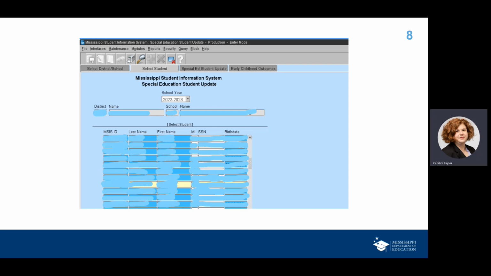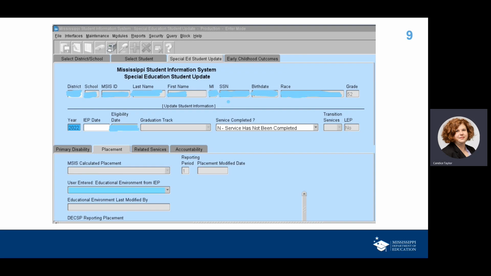And for the information that you're doing right now, let me point out that you will switch to school year 21-22 because this is last year's information. So make sure you do that and select your student. You're going to go to the student update page, and if you have updates to make there, if you've not already made them, if everything's not complete, that's a great time to go ahead and do it.